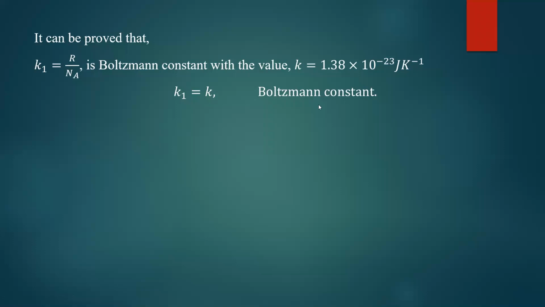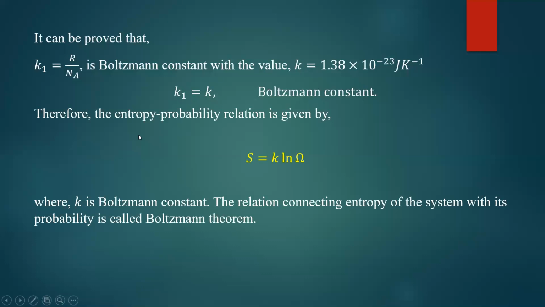This k1 equal to R by Na is called the Boltzmann constant, having the value K equal to 1.38 into 10 to the power minus 23 joule per Kelvin. Therefore, we can prove that k1 is equal to the Boltzmann constant.